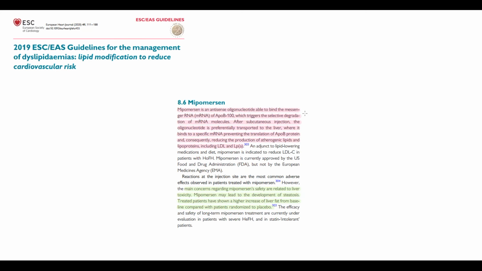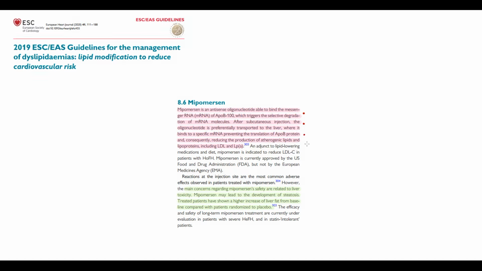Mipomersen is an antisense oligonucleotide, which means that this drug alters the structure of the messenger RNA molecule that encodes ApoB100. After the injection, mipomersen is transported to the liver tissue, where by binding to the messenger RNA molecule, mipomersen prevents the production of ApoB100 protein.